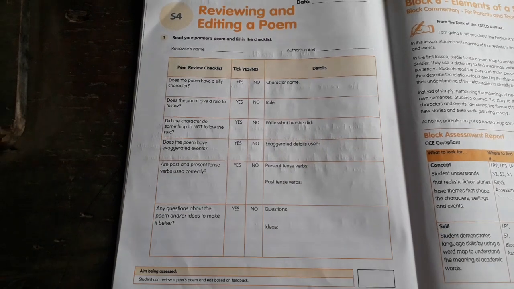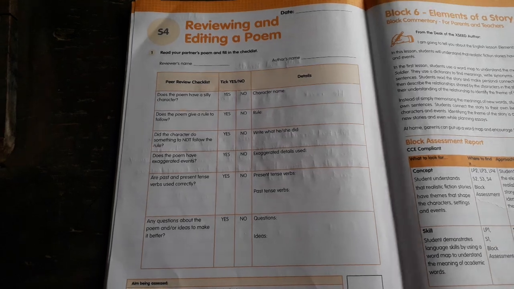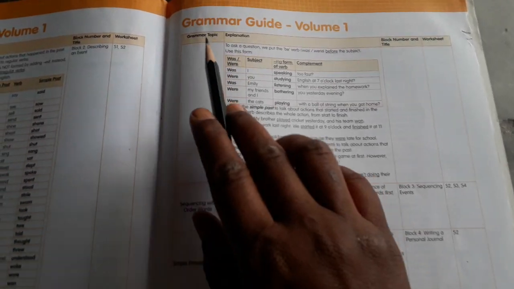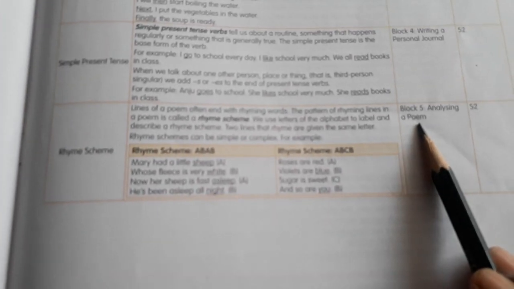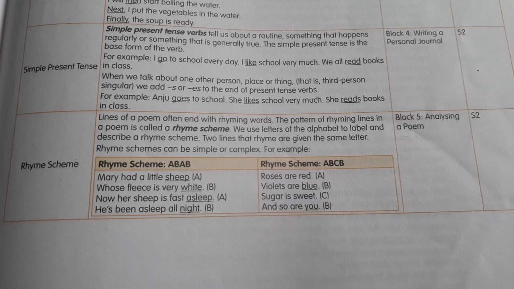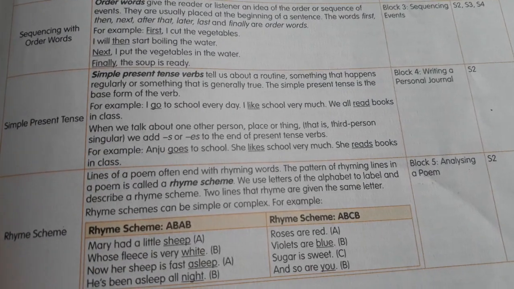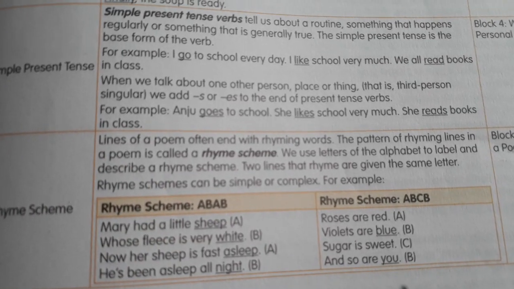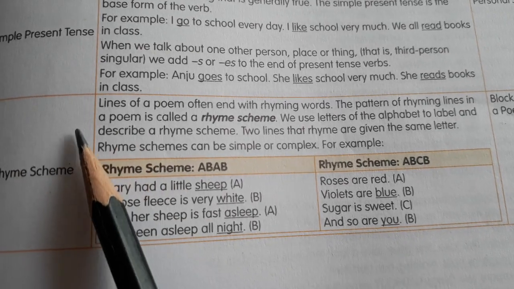So now, what you are going to do is write grammar from the grammar guide in classwork. Open the workbook, grammar guide, block number 5. Block number 5, analyzing a poem. Analyzing a poem. This rhyme scheme, you are going to write the definition of rhyme scheme and complete the table. I have explained this in the first class itself, children. Once again, I will read and explain.